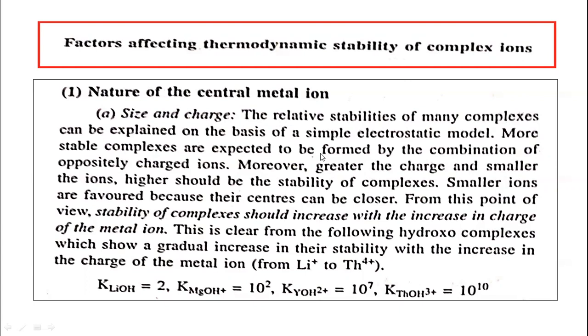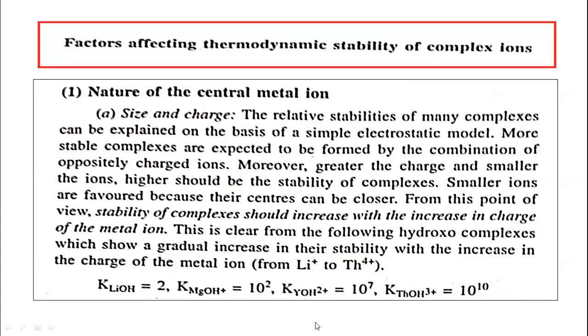In a complex, there is a combination between the metal and the ligand. So what is the nature of the central metal ion? Because it is a very important part of the complex. And we know that most of the transition metal ions form stable complexes.